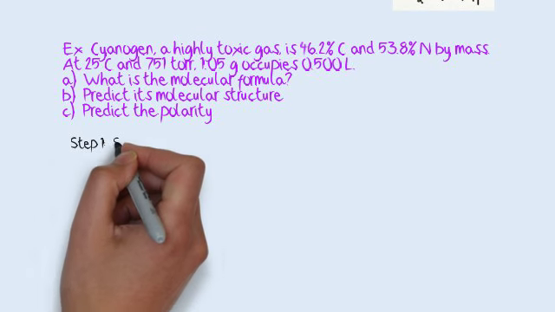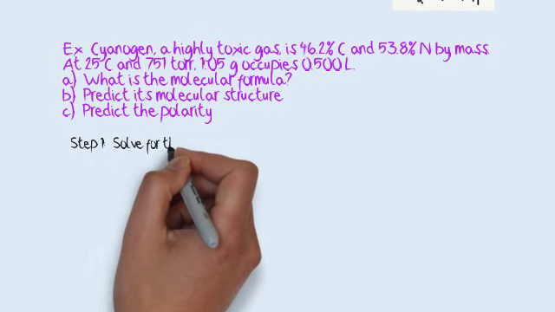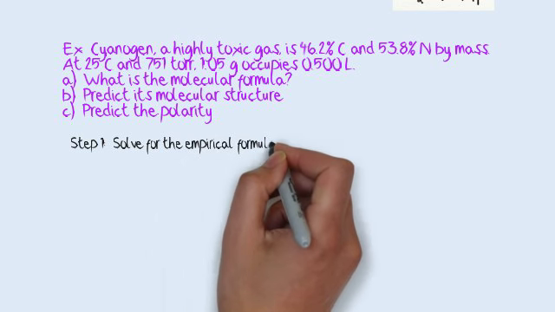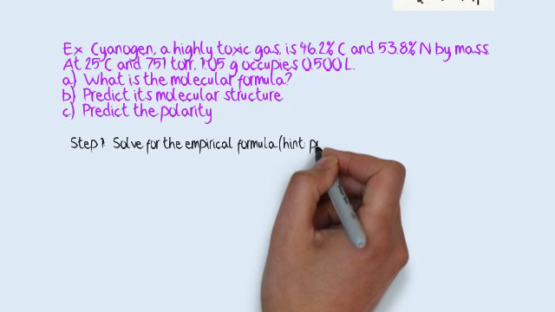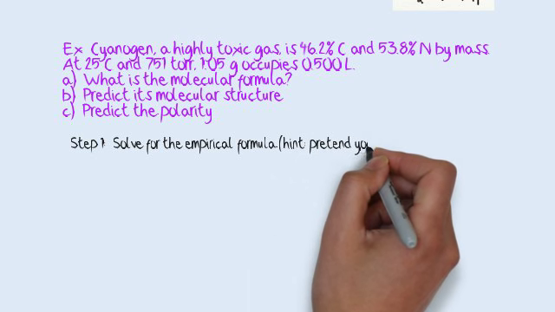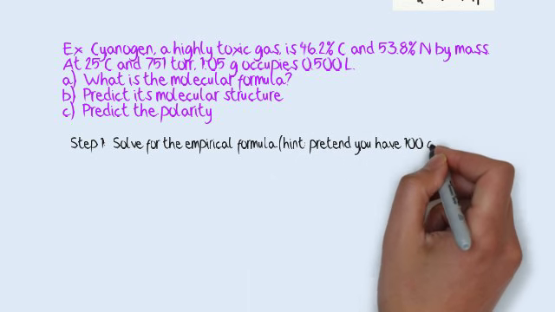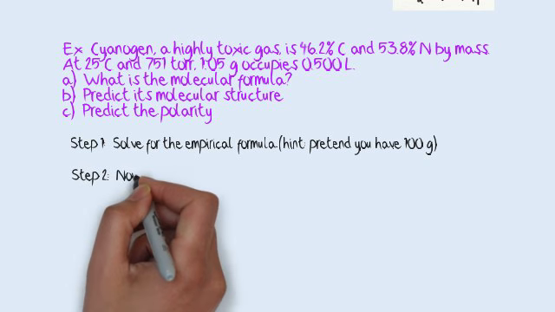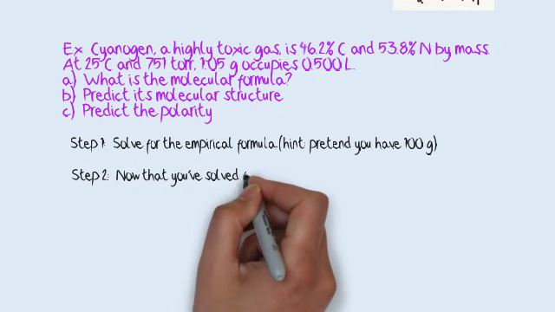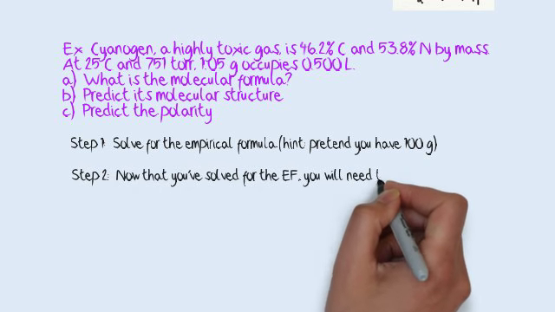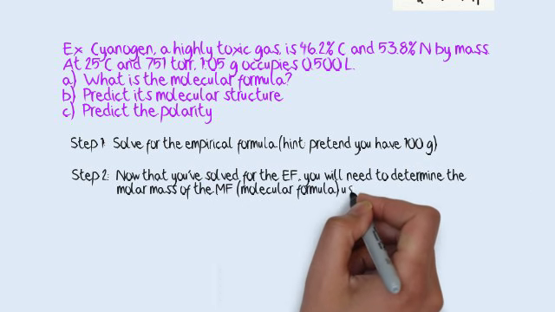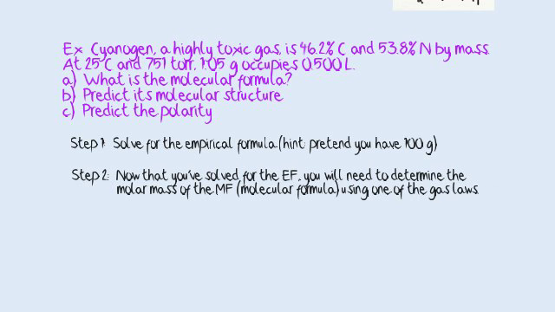Here are some hints. Step 1, you can stop after each one. Solve for the empirical formula. That's step 1. And here's a little hint: pretend you have 100 grams, since they gave it to you in percent. Step 2. Now that you've solved for the empirical formula, you will need to determine the molar mass of the molecular formula using one of the gas laws.